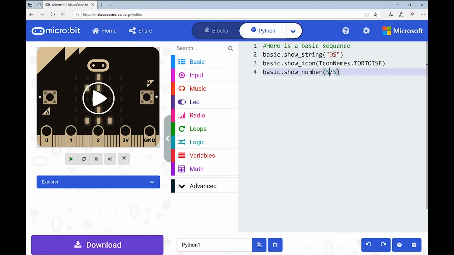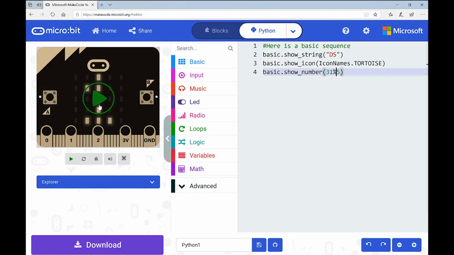So if I say, for example, 31, I'm going to delete our forward slash, and I'm going to use the percentage symbol, which is modulus, and 5. Now what happens here is these 2 numbers, it's a division. So it's going to be 31 divided by 5, which would be 6 with a remainder of 1. What modulus returns is the remainder. So in this instance, it should be 1. Let's just check and see. So we should see DS, tortoise, and 1.